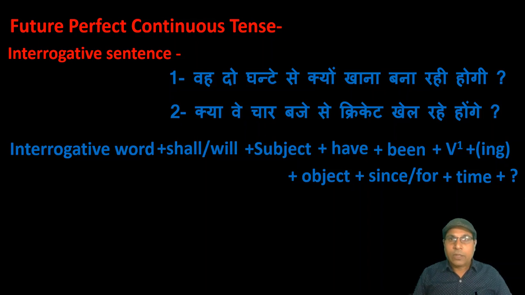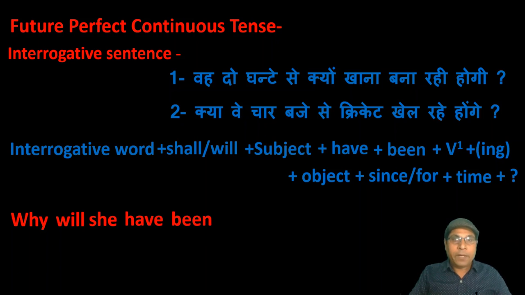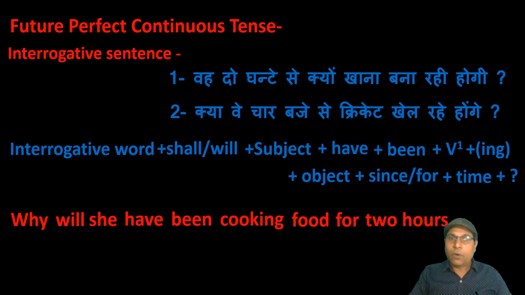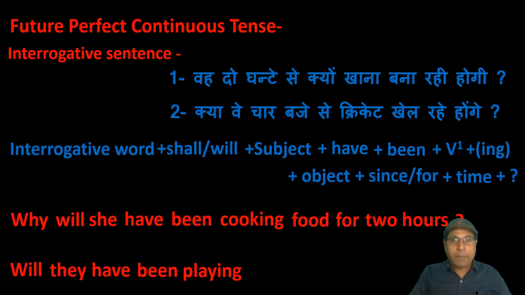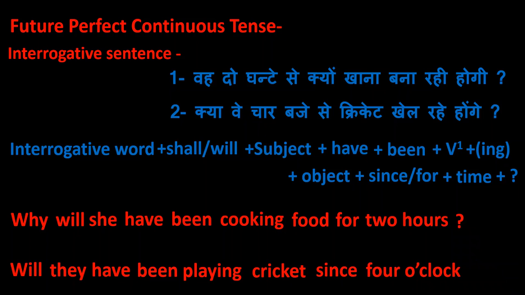Let us try to translate these sentences with this rule. First of all, you have to write interrogative word: why will she have been cooking food for 2 hours, and at last mark of interrogation. In the second sentence there is no interrogative word, that is why the sentence starts with helping verb. Will they have been playing cricket since 4 o'clock, and at last mark of interrogation.